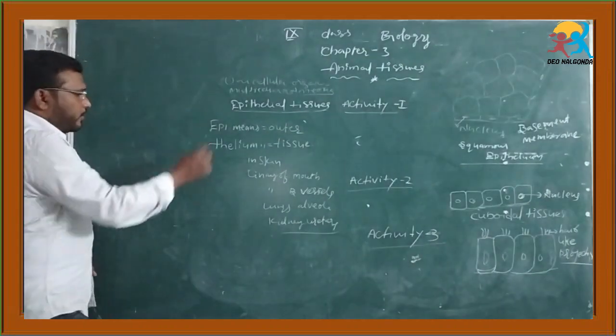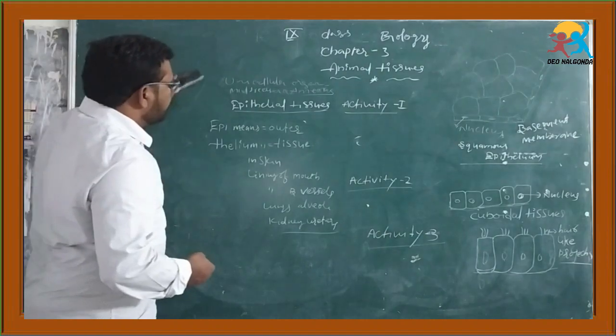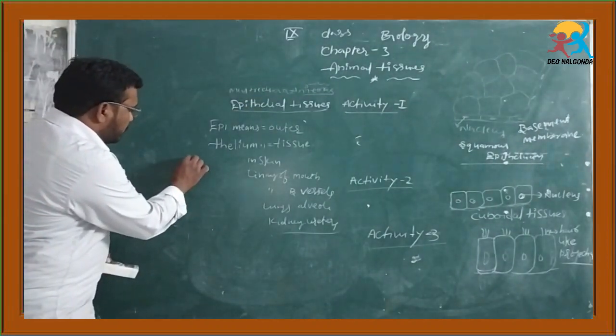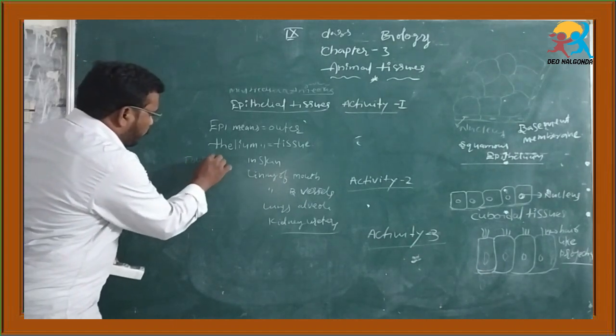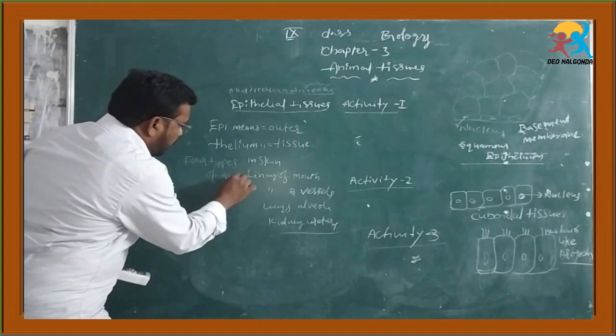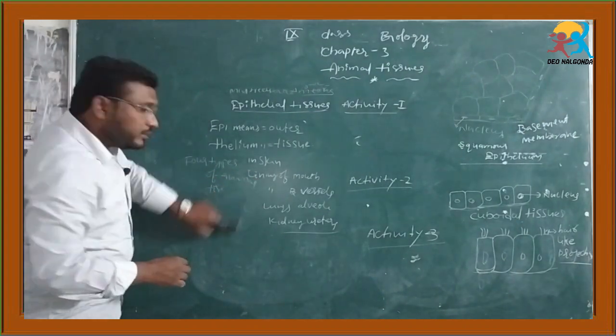Majorly four types of animal tissues are present. How many types? Four types of animal tissues are present. They are